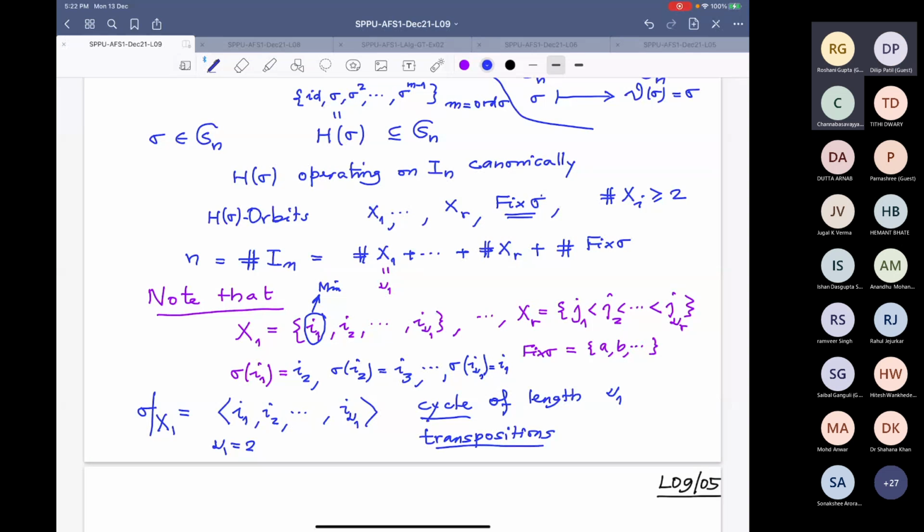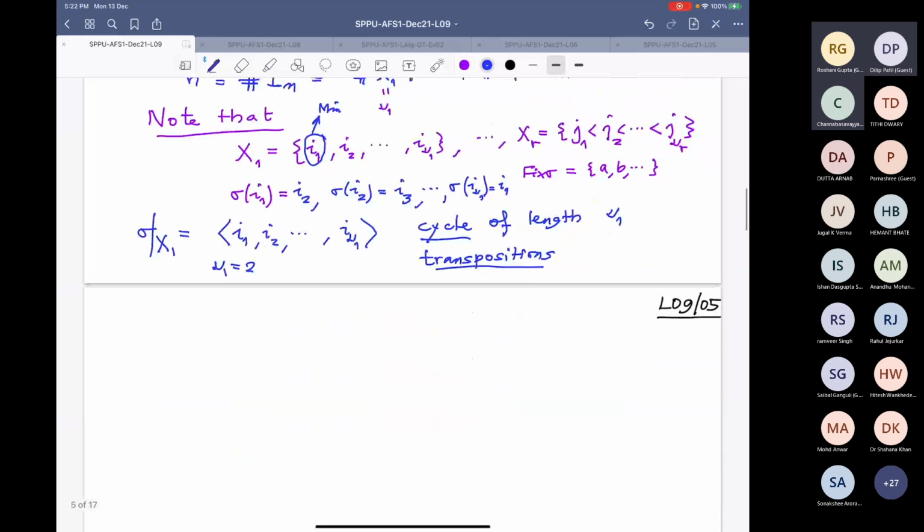So let us see one example first, and then you do the same thing for the others. What ultimately I want to prove is this will lead to the canonical cycle decomposition of sigma.